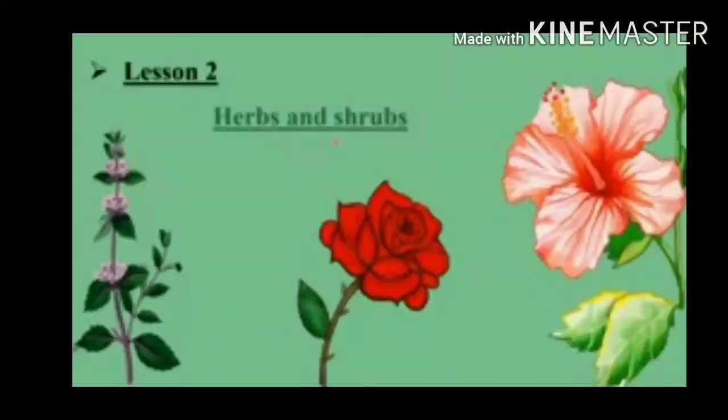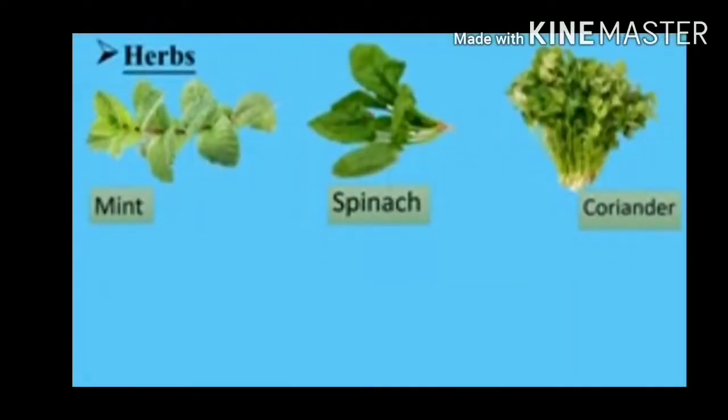And we have discussed herbs and shrubs, isn't it, children? Yes, in this class we are differentiating between herbs and shrubs. In the before class we have learned about two types of plants, isn't it? They are climbers and creepers. Yes or no, children? The climbers need support to climb while creepers grow along the ground.